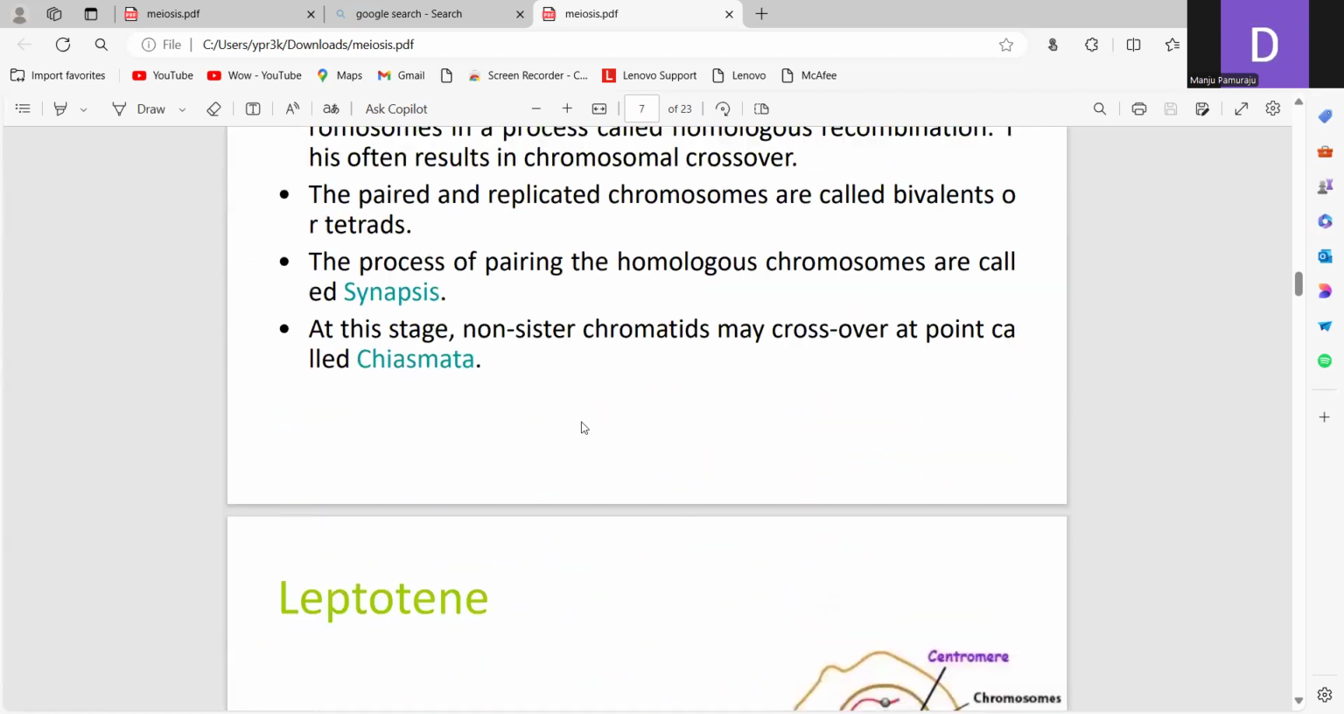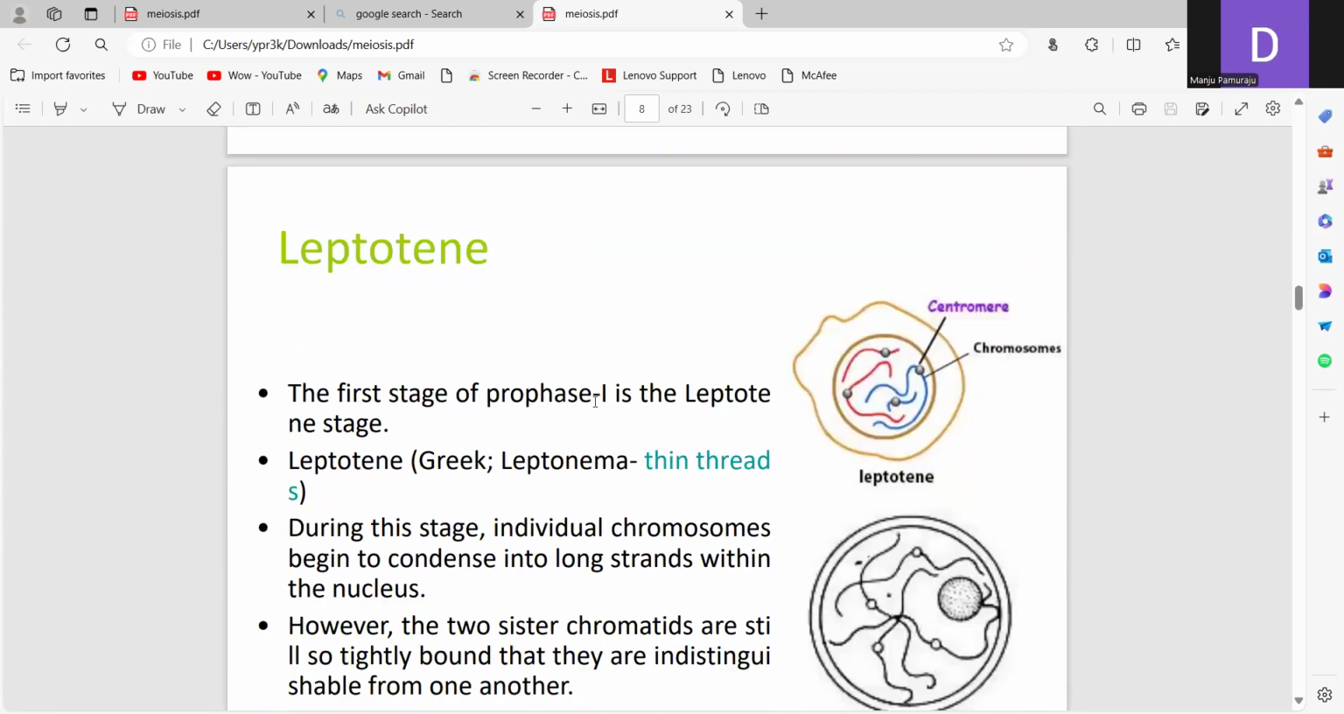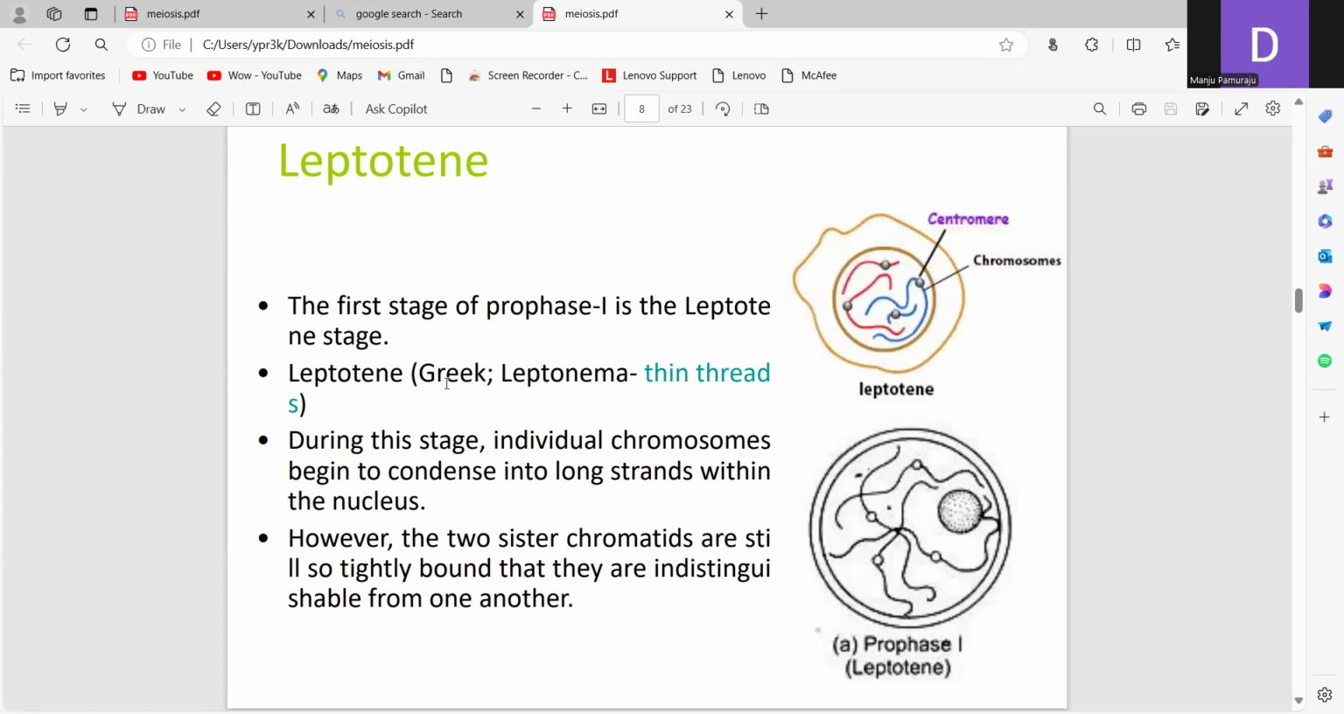The first stage of prophase 1 is the leptotene stage. In Greek, leptonema means thin threads. During this stage, the individual chromosomes begin to condense into long strands within the nucleus. They become thin thread-like condensed chromosomes. However, the two sister chromatids are still so tightly bound that they are indistinguishable from one another.